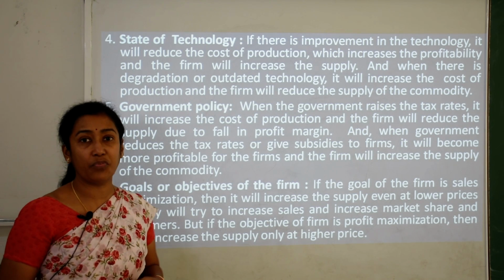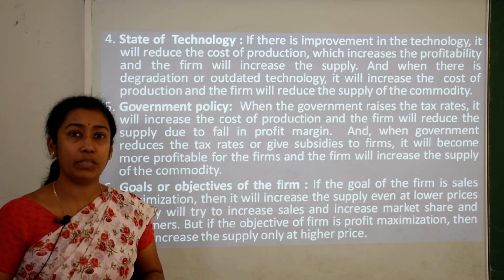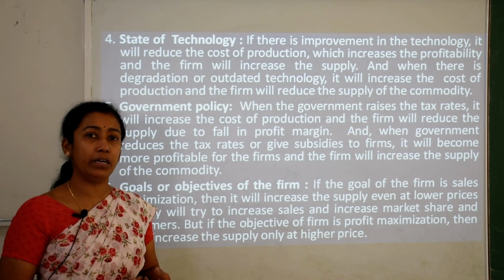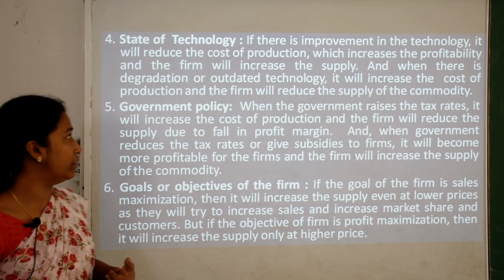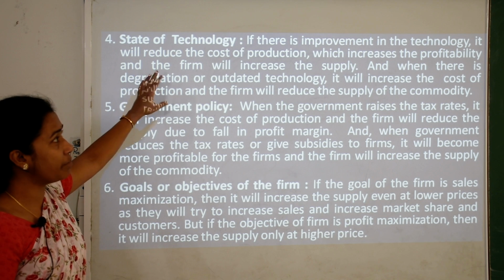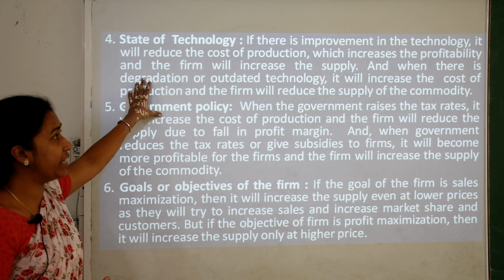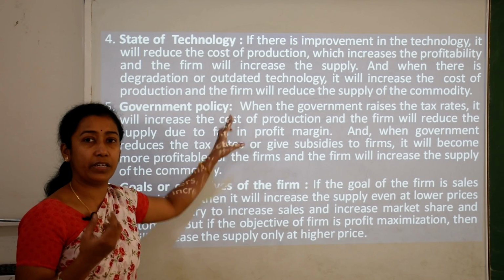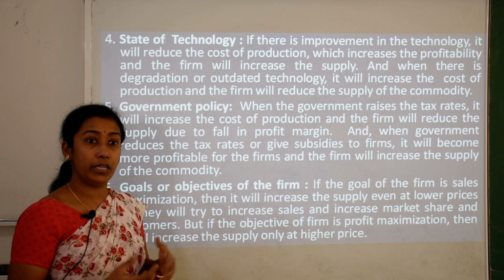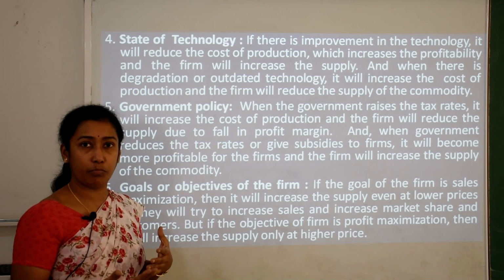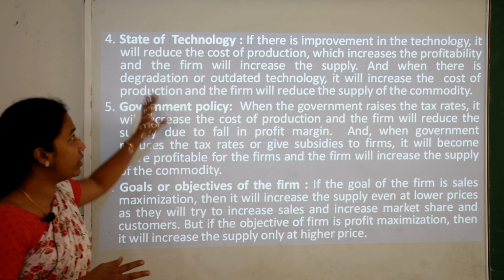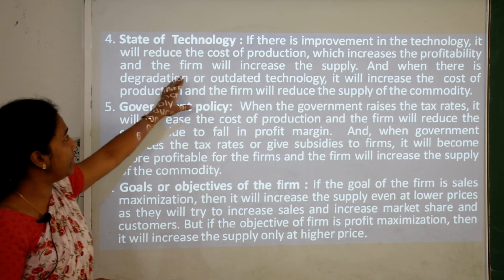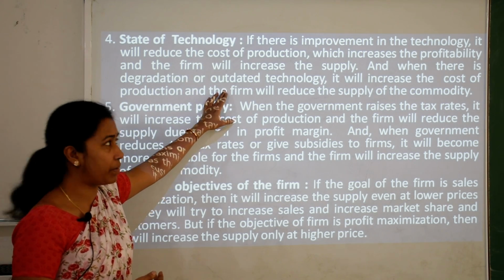Fourth can be state of technology. When we say technology, it means the technique or methods of production. It can be a labor intensive technique or a capital intensive technique. If there is improvement or upgradation of technology, it will reduce the cost of production. That means if the technique is innovative and new, production will increase and it will reduce expenses or cost of production, which increases profitability, and the firm will increase the supply.